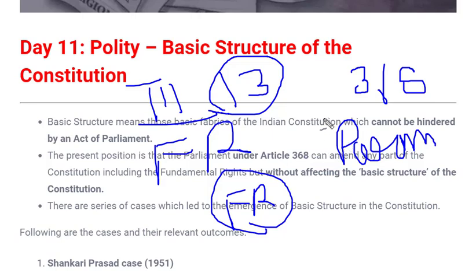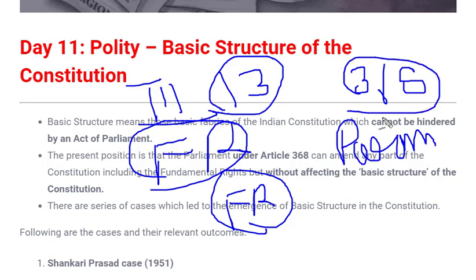So these are the two articles, and if we clash these two articles, we see that Article 13 says that our fundamental rights cannot be violated in any manner, but Article 368 gives power to Parliament. That means either our Parliament has more power to amend or change or violate our fundamental rights, or Article 13 has power to protect our fundamental rights from any kind of amendment.